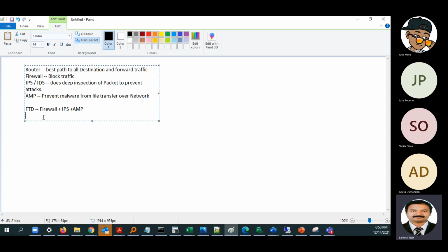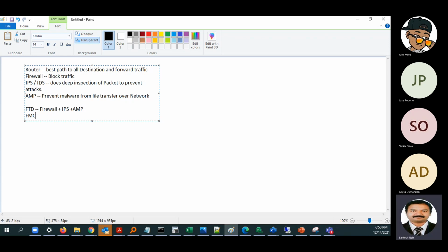Apart from that, if you're going into Cisco security, there are other terms that you might hear, like FMC, the Firepower Management Center. This is like Panorama in Palo Alto, where we manage all the firewalls with a single Panorama and push all the policies.